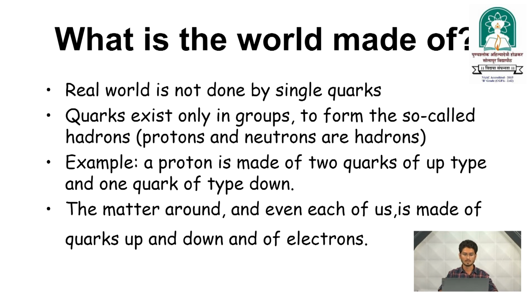So, for example, a proton is made up of 2 quarks of up type and 1 quark of down type. Just like that, a neutron is also made up of 3 types of quarks: 1 up and 2 down quarks. So, the matter around us, and even each of us, is made up of up and down quarks and of electrons.